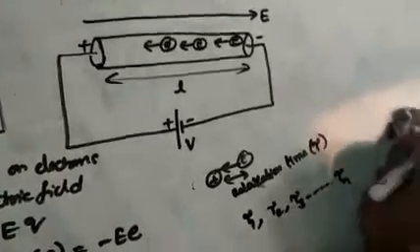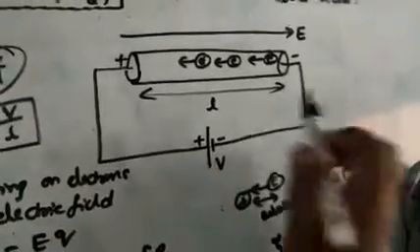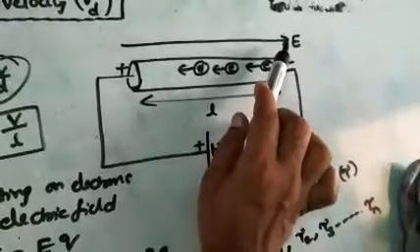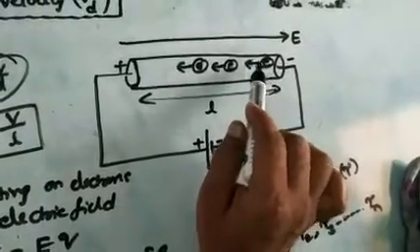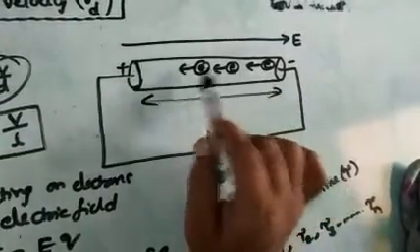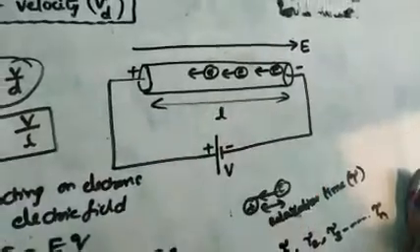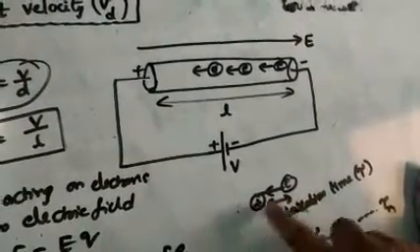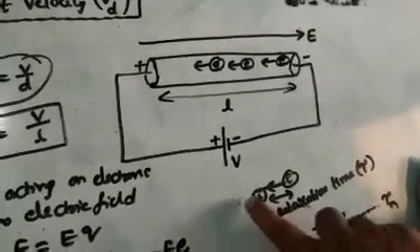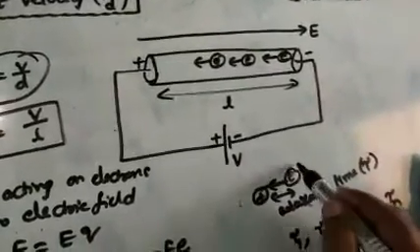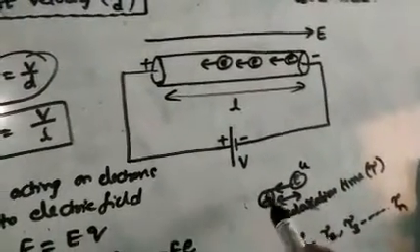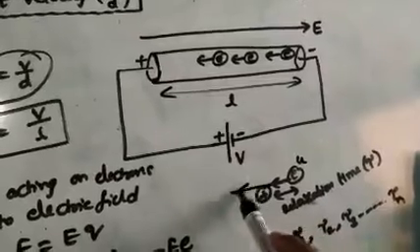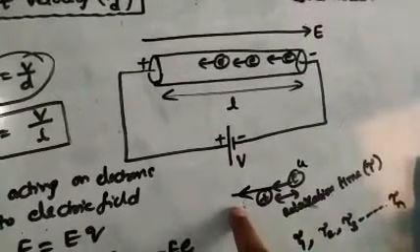Now coming to our concept here. Due to the effect of the electric field, electrons start moving in the opposite direction with some velocity. I told you already, for some time interval electrons are moving, after that collision takes place. Already they are moving with the thermal velocity. After collision, they are acquiring some different velocity now.